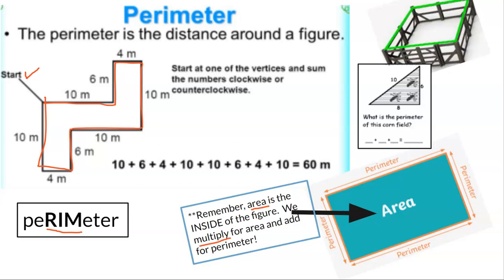And then here I had to include, what's the perimeter of this cornfield? So it would be 10 + 6 + 8 for that one. You just add those together.